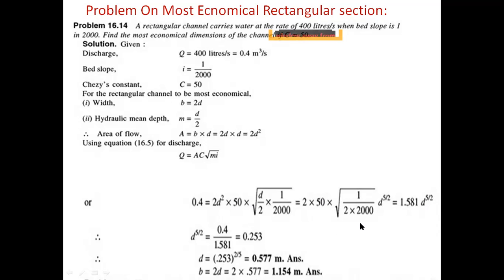So finally we write 0.4 equal to 1.581 d power 5 by 2. In this equation we need to find the d value. For that, d power 5 by 2 is equal to 0.4 by 1.581, as 1.581 goes to the denominator.